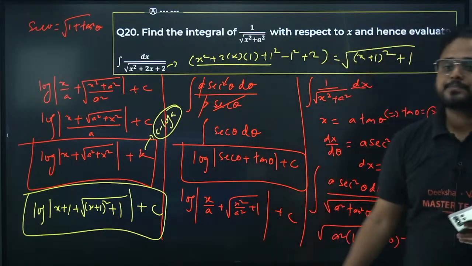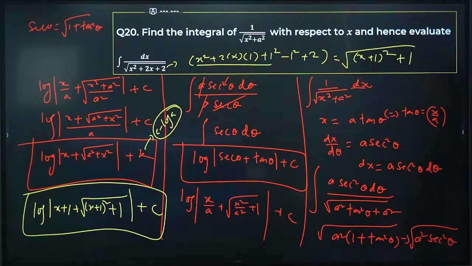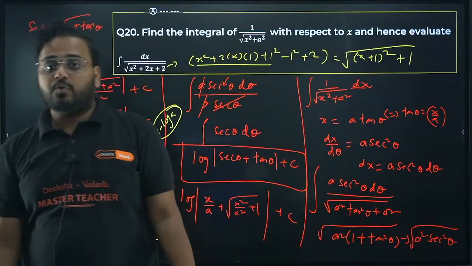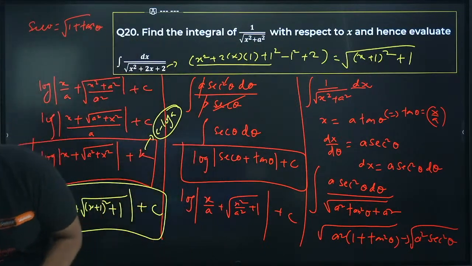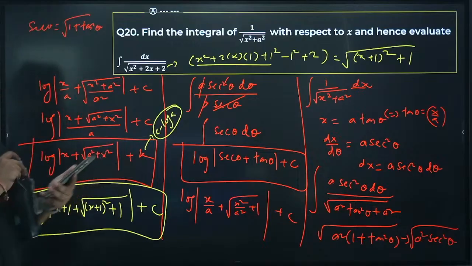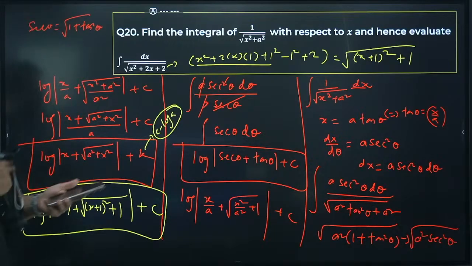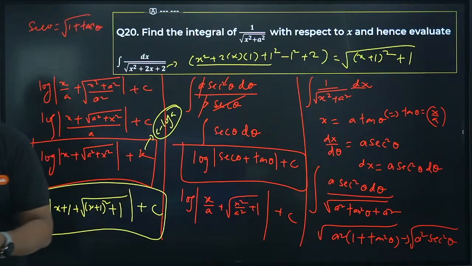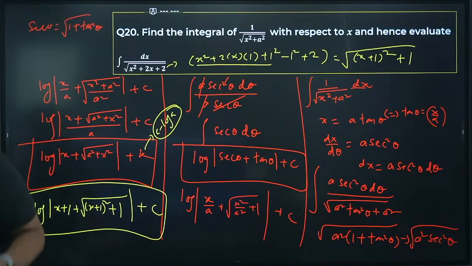Please cross check. I know it's too much information, but yes, this is a 5-mark question. So information has to be there, right? Okay. Clear, I guess. All right. Okay.